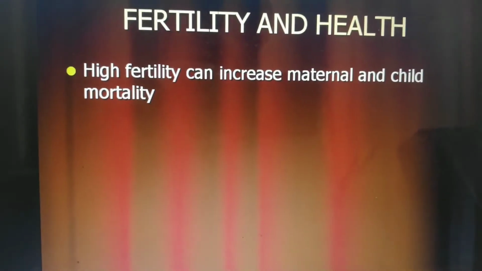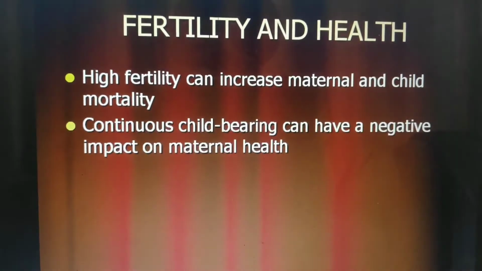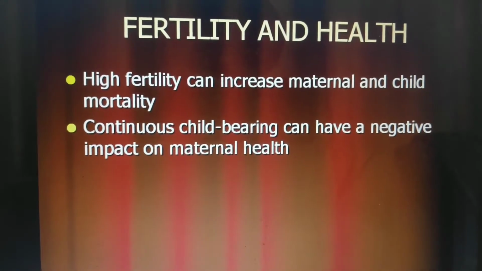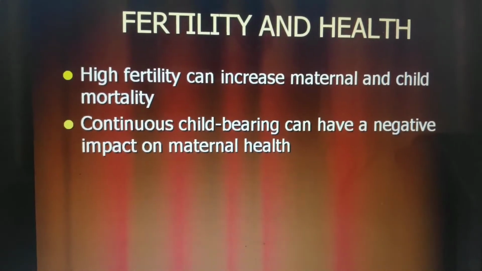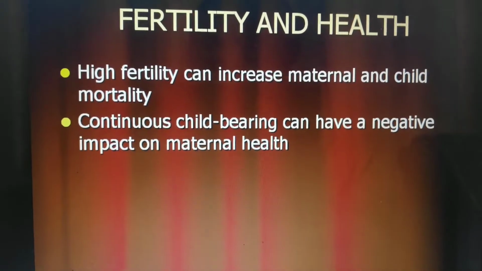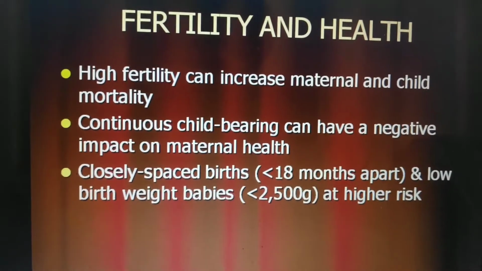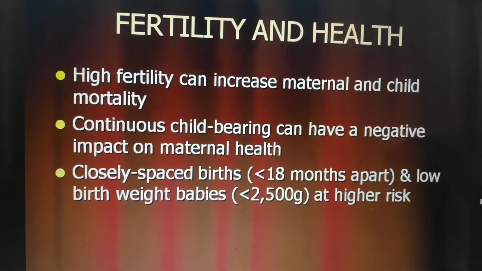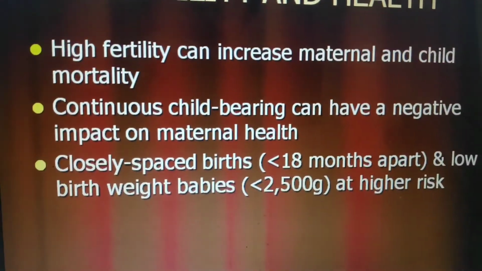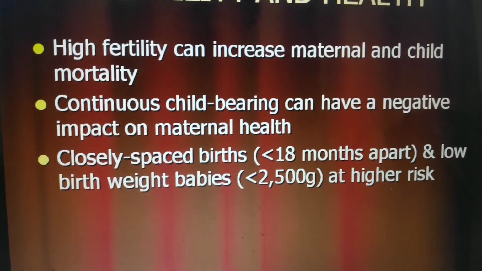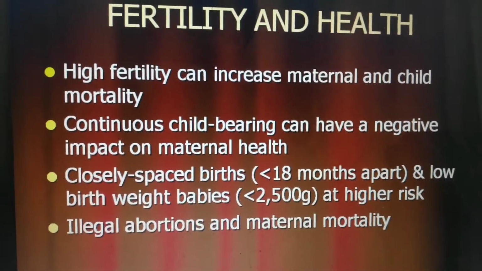So dear students, high fertility can increase maternal and child mortality. This we should understand and remember very carefully. Continuous childbearing can have a negative impact on maternal health. This is also a truth found while doing research. And third, closely spaced births, that is less than 18 months apart, and low birth weight babies, that is less than 2500 grams, that is 2.5 kilograms, are at high risk. So fertility and health are highly correlated.